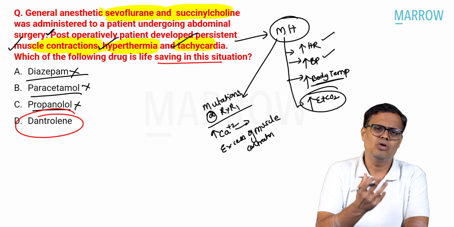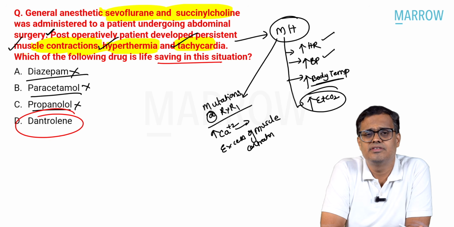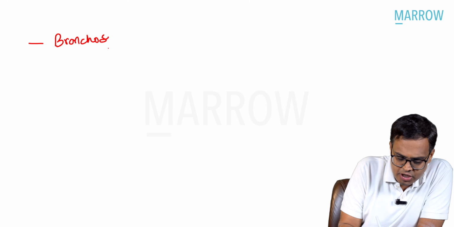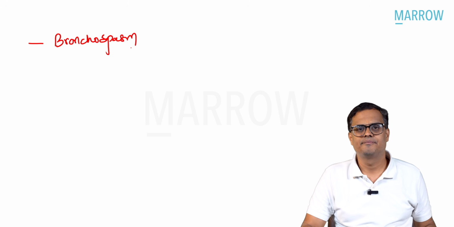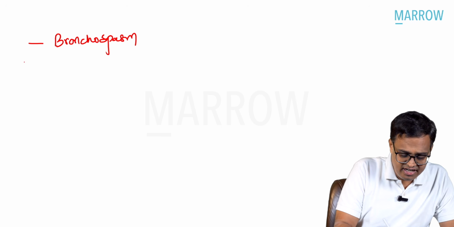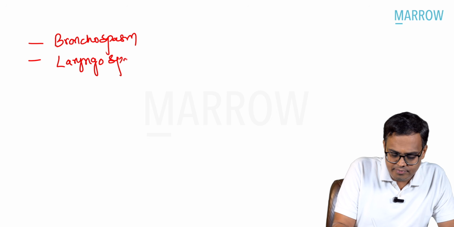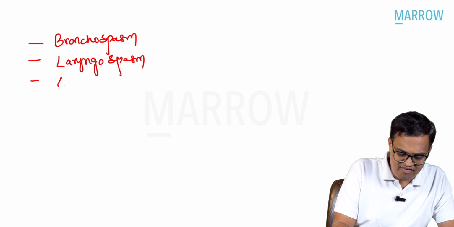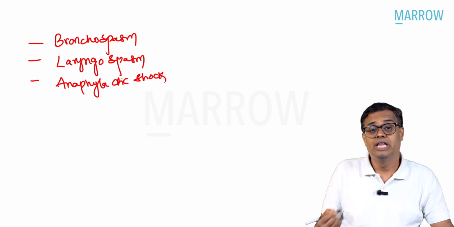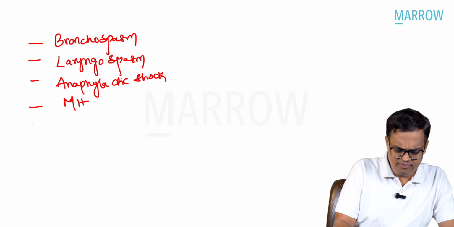There are some 4 or 5 questions which are clinical based scenarios in anesthesia. The first clinical scenario which has been repeatedly asked in your entrance examination is the clinical presentation of bronchospasm under anesthesia. Okay, that's your homework. Please go through the clinical presentation. The second one commonly asked is the laryngospasm clinical presentation. The third one is the anaphylactic shock clinical presentation. The fourth one that is repeatedly asked is the malignant hyperthermia clinical presentation. The fifth one is your thyroid storm.